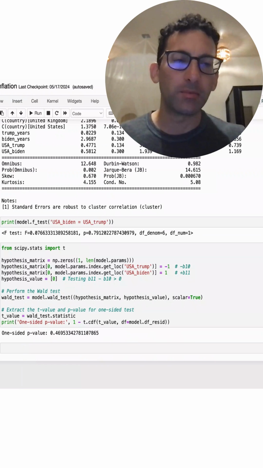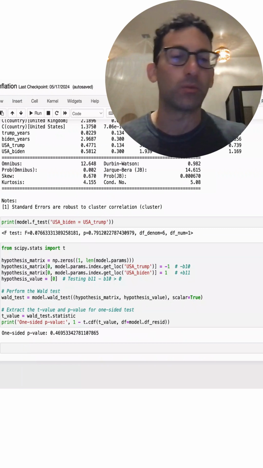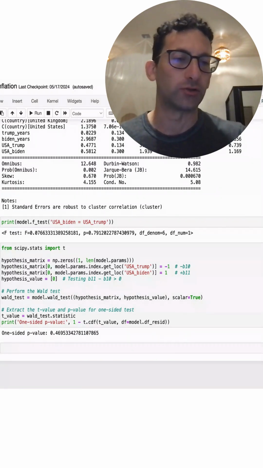Of course, again, keep in mind a lot of inflation is due to monetary policy. It is due to what the central bank is doing and what other events are going on around the world. It's not necessarily true that the president has a whole lot of control over inflation.